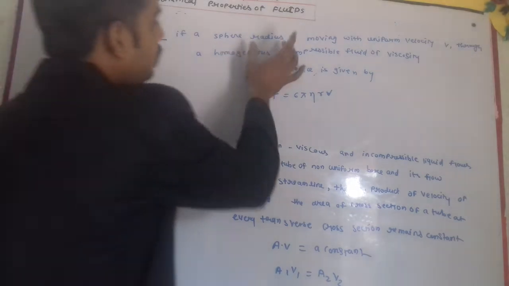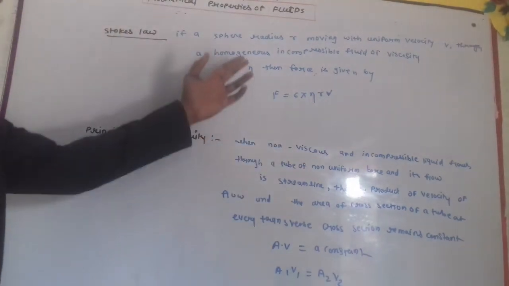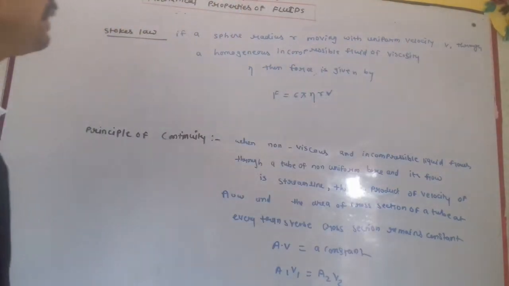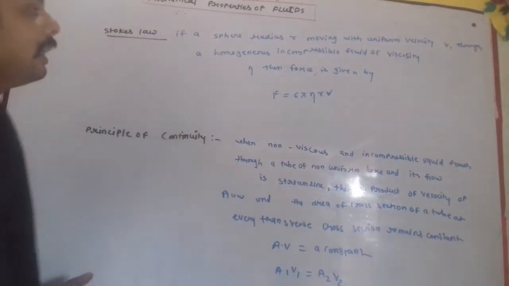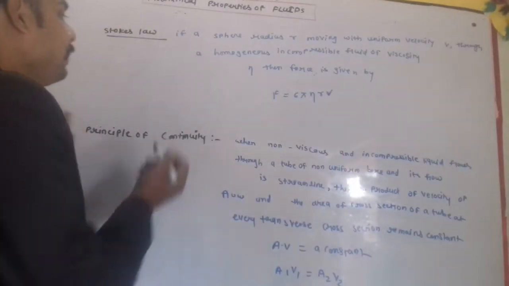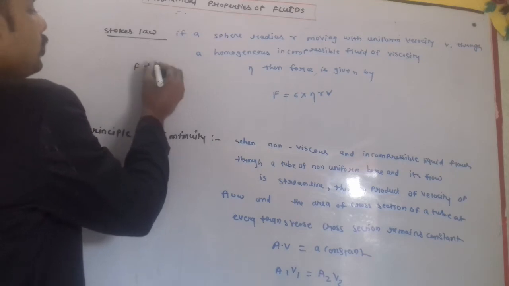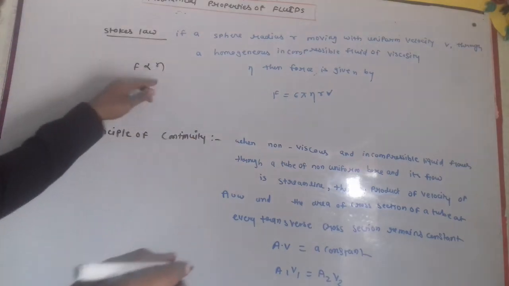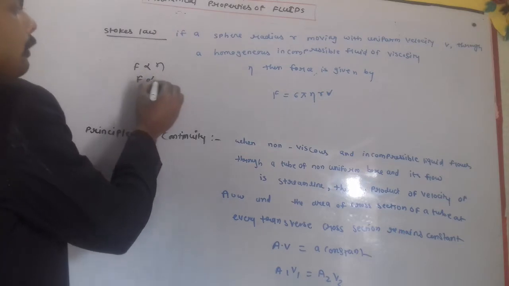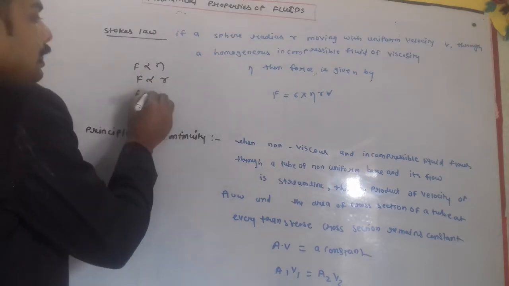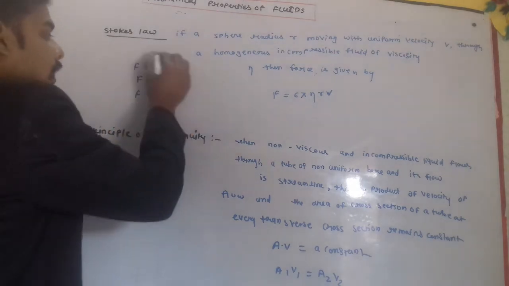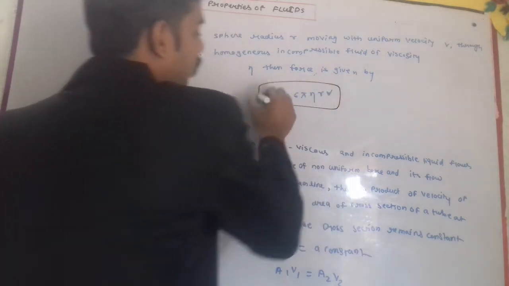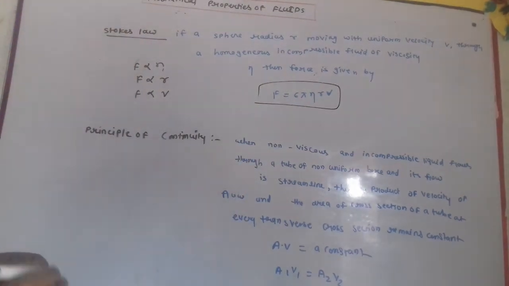If we have a sphere of radius r moving with uniform velocity through a homogeneous incompressible fluid of viscosity eta, then the force is given by F = 6 pi eta r v. That means force is directly proportional to eta, the viscosity, directly proportional to the radius, and directly proportional to the velocity. So we can combine these and determine the formula F = 6 pi eta r v.